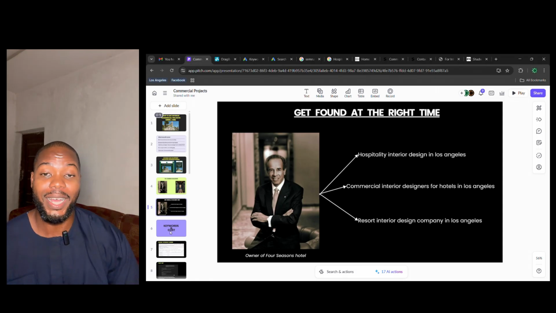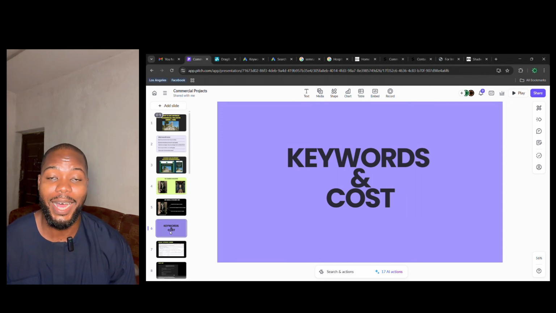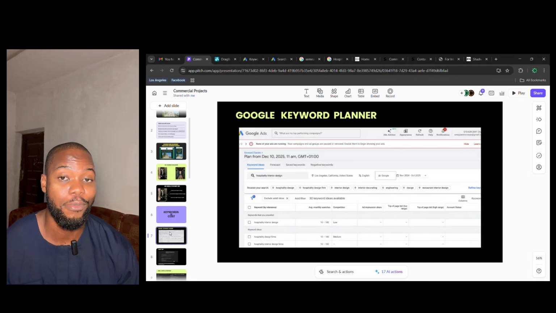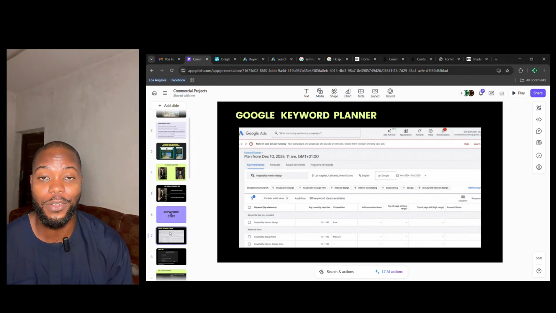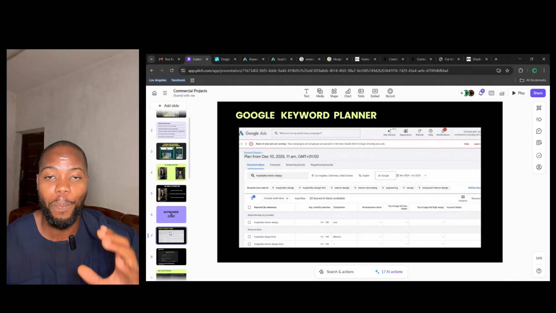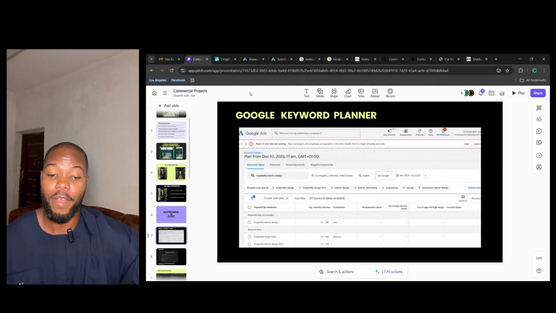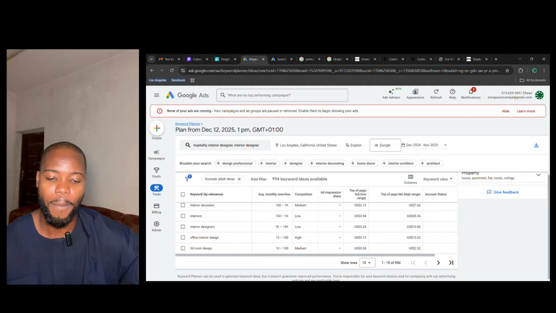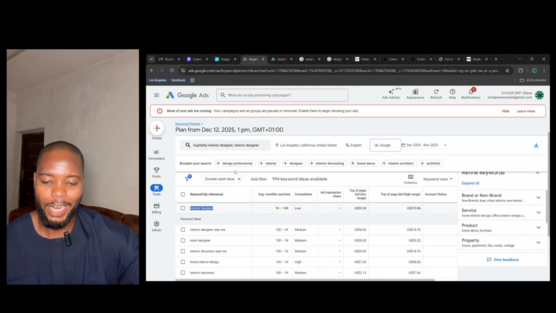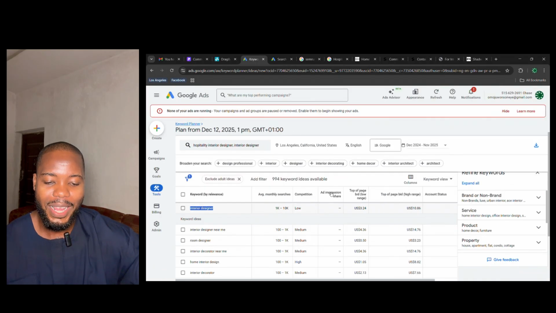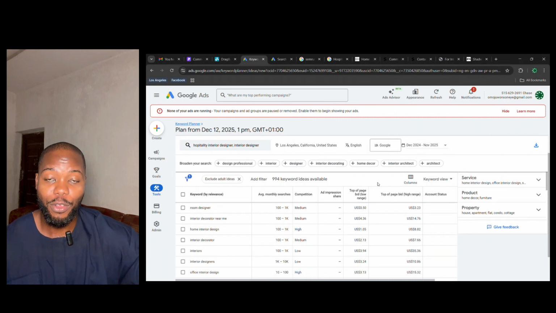Now these keywords come at different costs. There are specific keywords that have higher costs and some have lower costs. And as I said, with Google Ads you don't pay for impressions like you would with Instagram or Facebook. You pay for every single click, and it makes so much sense for you to plan the keywords and know the words you want to rank for. Google provides a very good tool called the Keyword Planner. When I go to the Keyword Planner, I search for hospitality interior design and put in my location, I get about 994 keywords. These keywords are raw and not refined.